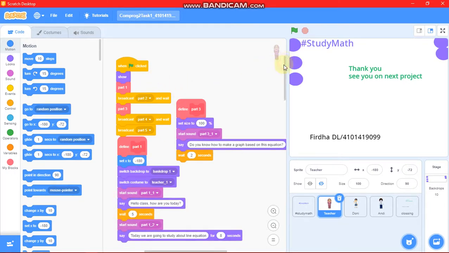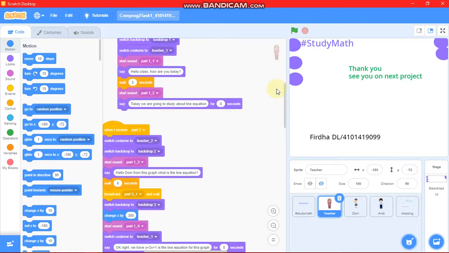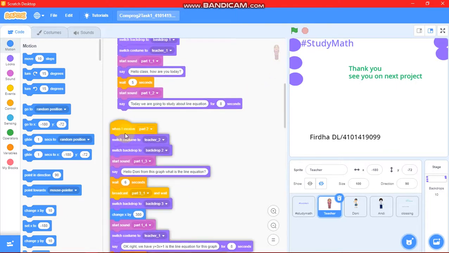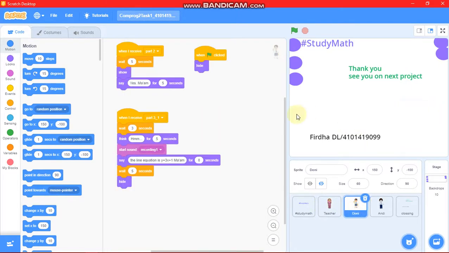And then after broadcasting part 2, the sprite receives this message and does this block and broadcasts this message also. This message will be received by the third sprite here, and the third sprite receiving this message will do this block, waiting until 3 seconds and then think for 5 seconds, start sound and so on. And also